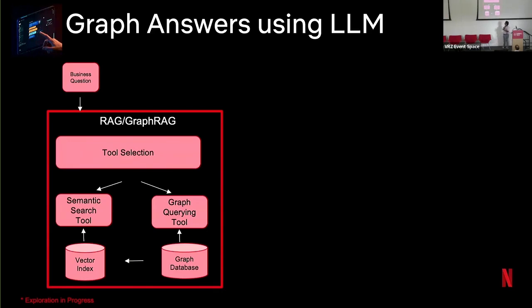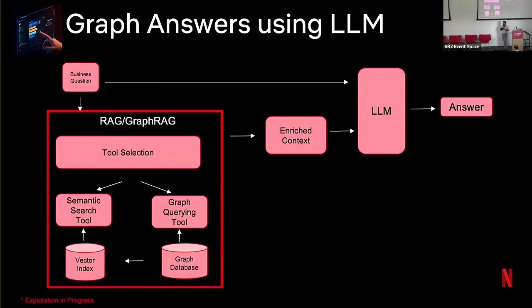All of that information is collected and presented as enriched context to the LLM. The LLM then merges this information with its previously trained information to produce the answer for our consumers. Now, this is an active area of exploration. There are different challenges, like how we efficiently convert the question to a correct and efficient graph query. How do we select the right tools? How do we select the right sources, and so on? And we are actively working on solving those challenges.